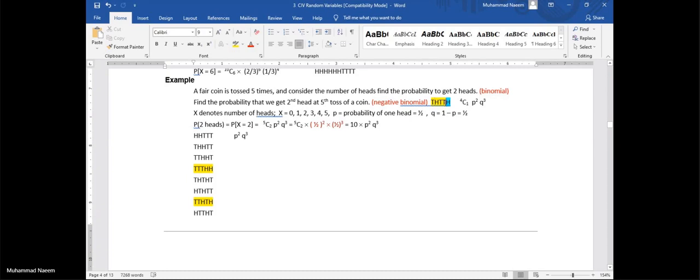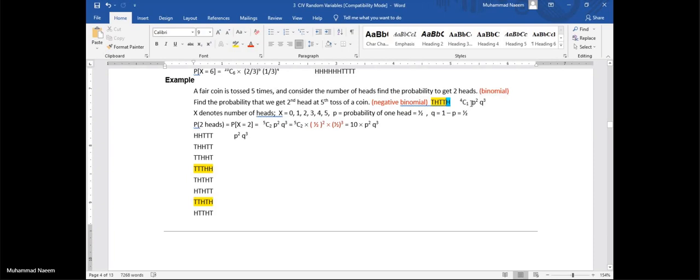The previous outcomes are 4, in which we have 1 head. So 4C1 is the coefficient.